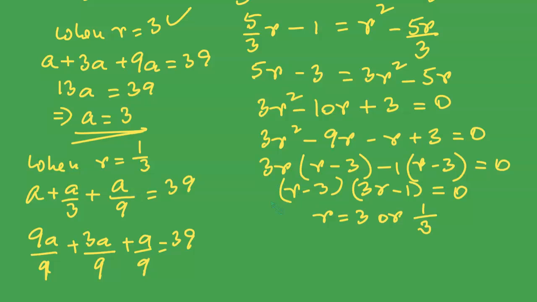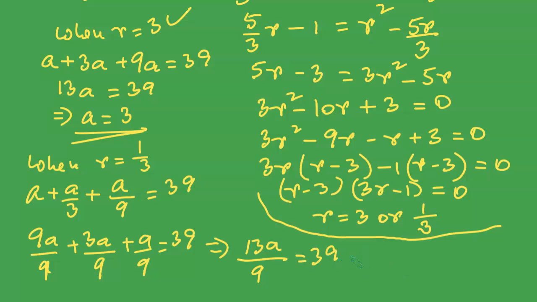Let me just draw a line over here and I continue. So this is equal to 13A over 9 is equal to 39, or A is equal to 39 times 9 over 13.